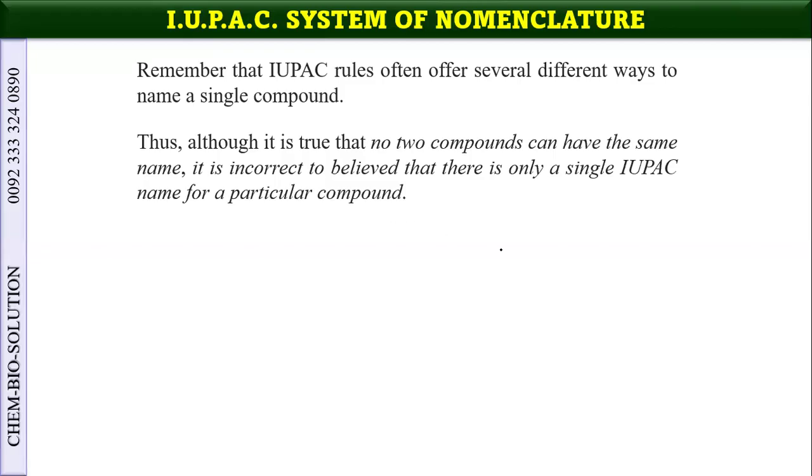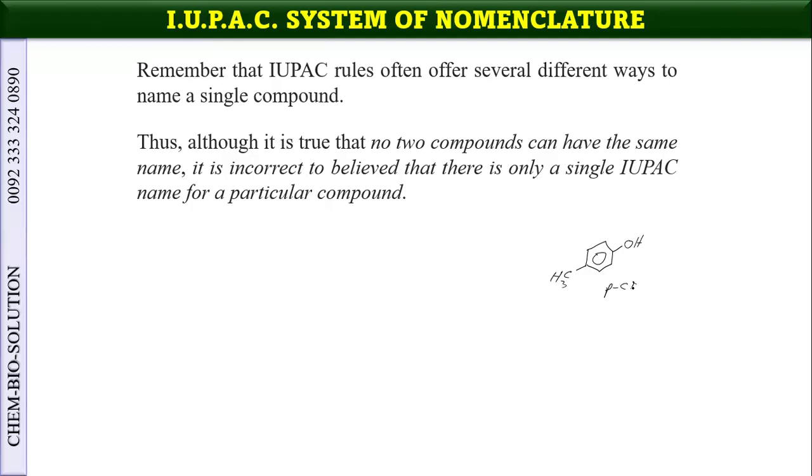For example, it is not part of your AS syllabus, it is part of the A2 syllabus, if the compound is this, the name of this compound is paracresol.